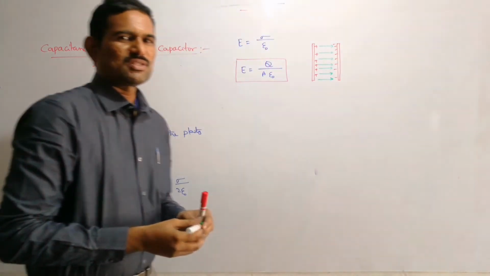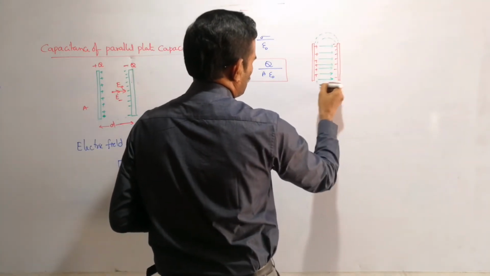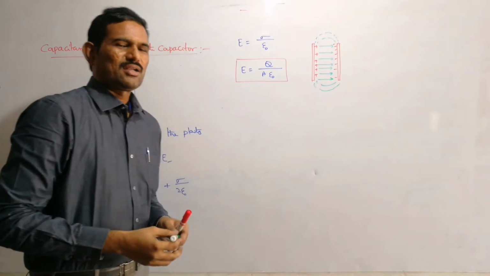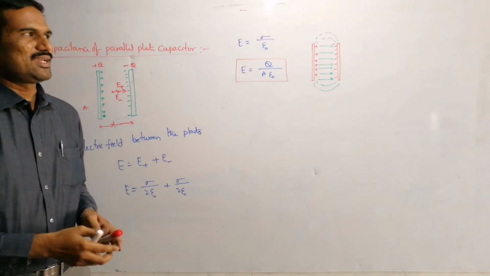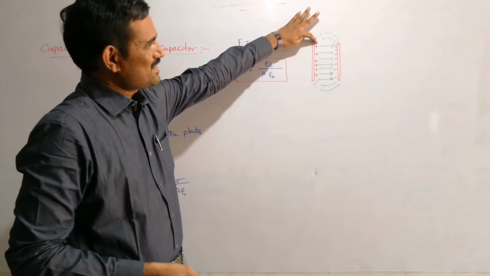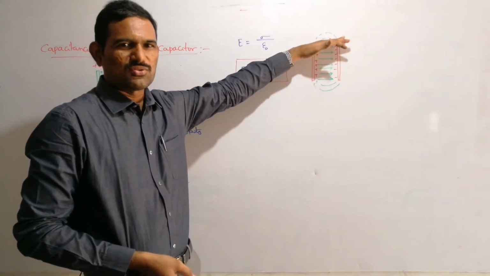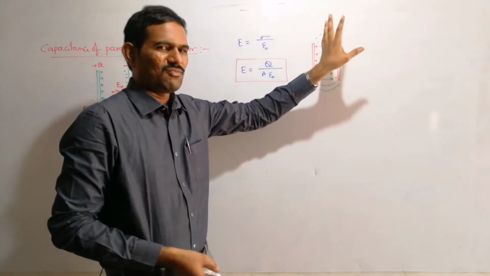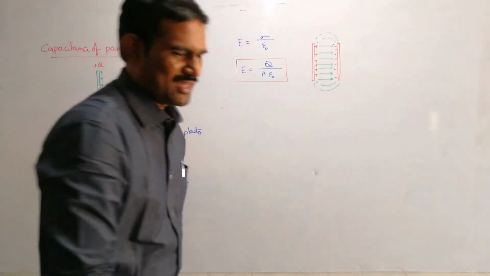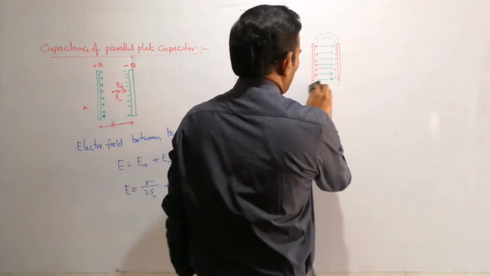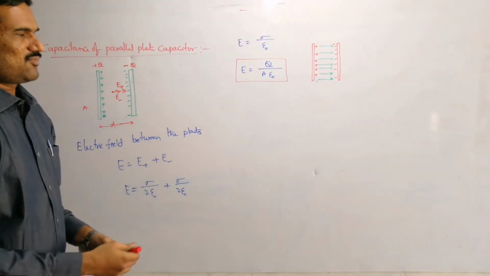And at the edges of the plate, some deviation will be there. The field lines will be curved at the edges of these plates, and we don't consider that; it is called the fringing effect. At the edges, the point is not the same as the interior, because on the outer side there is no charge above that point, so it doesn't produce a uniform electric field. The field is not uniform when you are reaching the edge of the plate, but we don't consider that. We consider a uniform electric field only in between the plates of this capacitor.